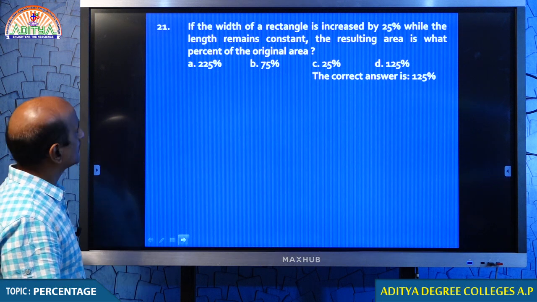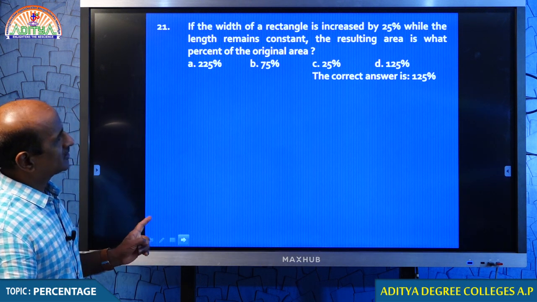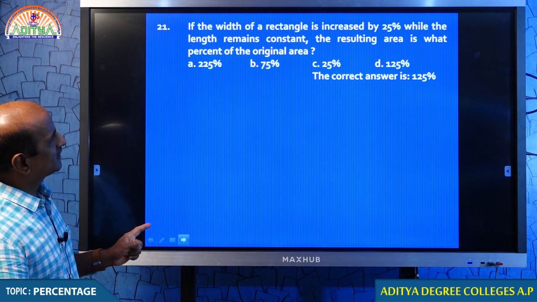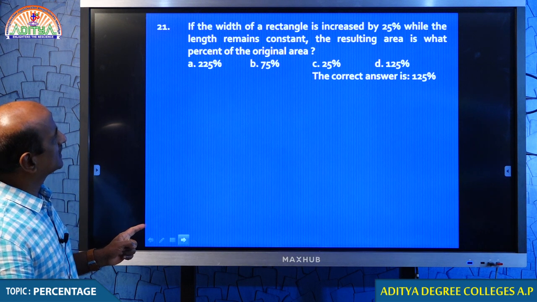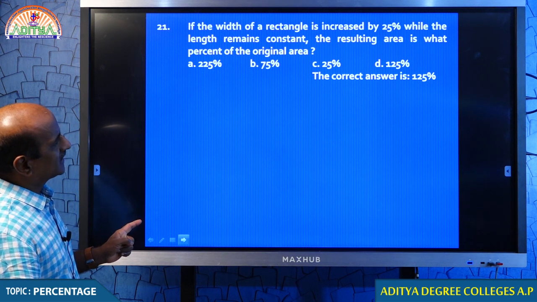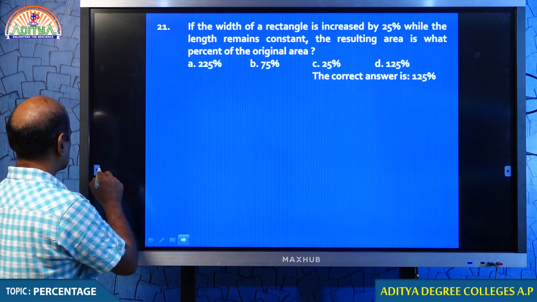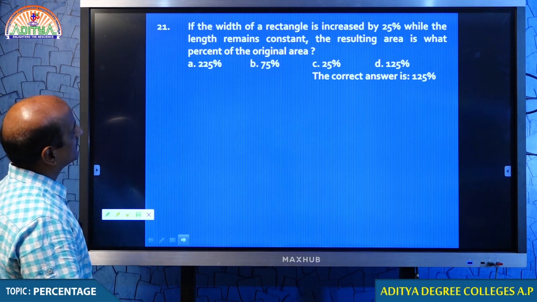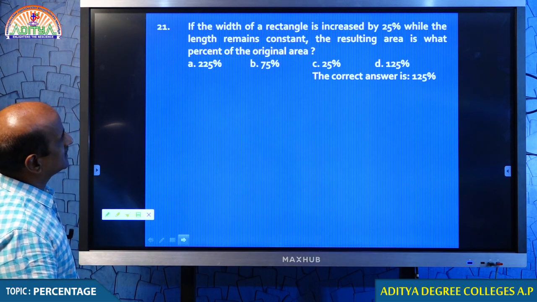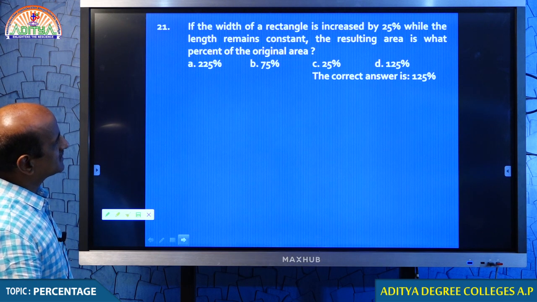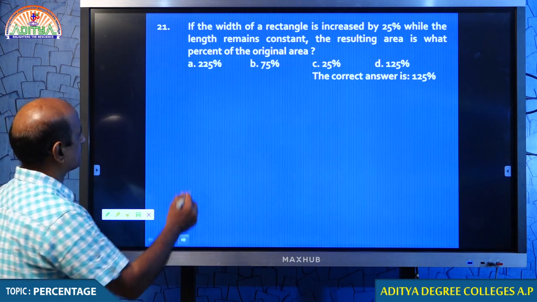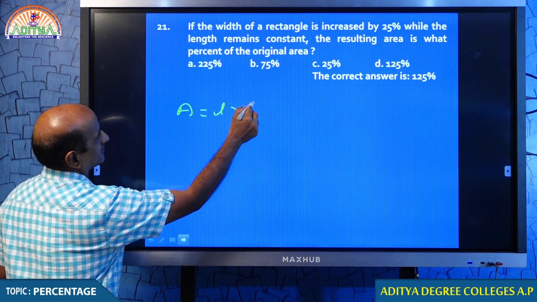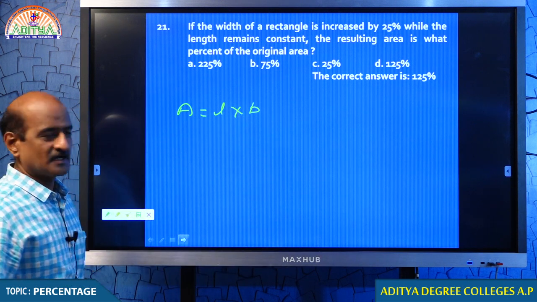Just look at that. If the width of the rectangle, you have to use a formula. What formula you have to use? Come on student, what formula? The resulting area is what percent of the original area? Width of the rectangle is increased by 25%. So in this question, if the width of the rectangle is increased and the length does not increase, the question is the resulting area is what percent of the original area? Area of the rectangle is given by the formula length into breadth. Okay students, I hope you understand.